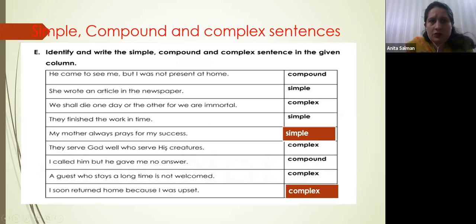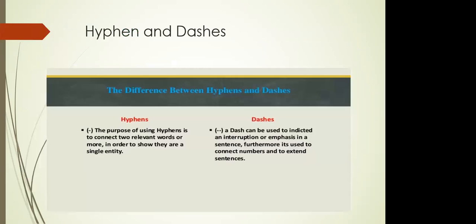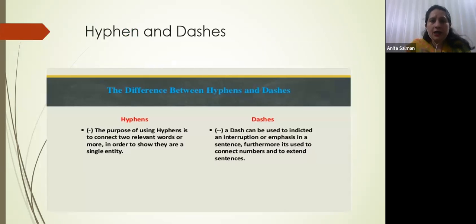Compound, simple, and complex sentences we have already done. Okay, next question is hyphens and dashes, right? Where do we use a hyphen and where do we use a dash? The purpose of using hyphens is to connect two or more relevant words in order to show that they are a single entry, right? Like compound words, we use hyphens to show that they are giving the same meaning, they are connected words.